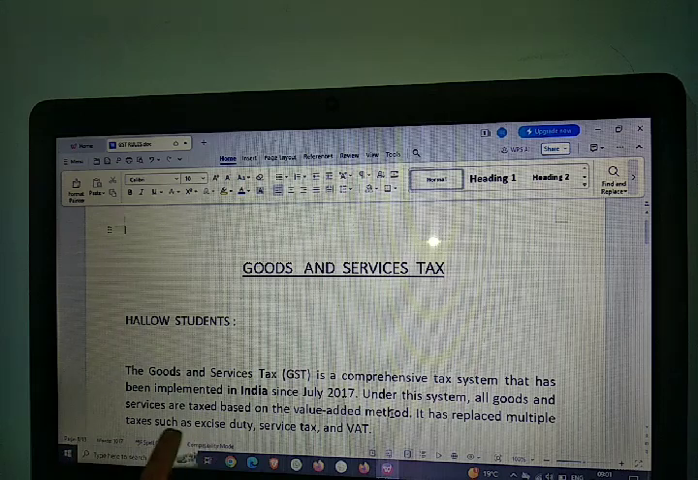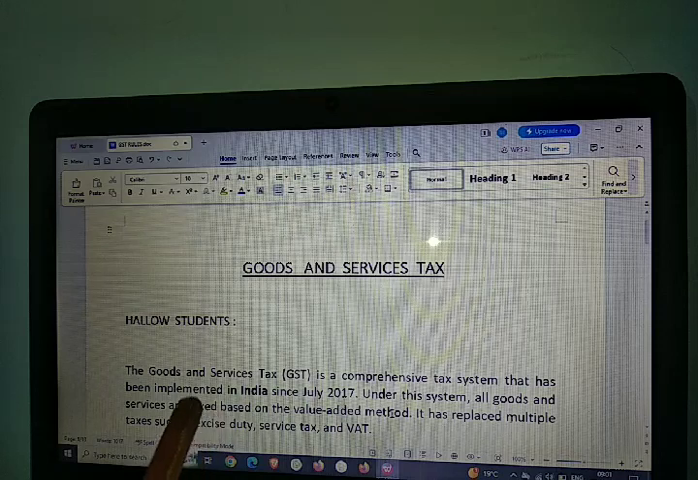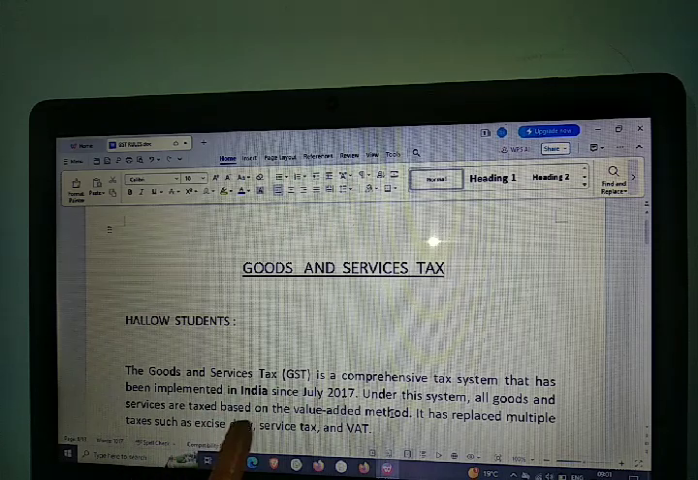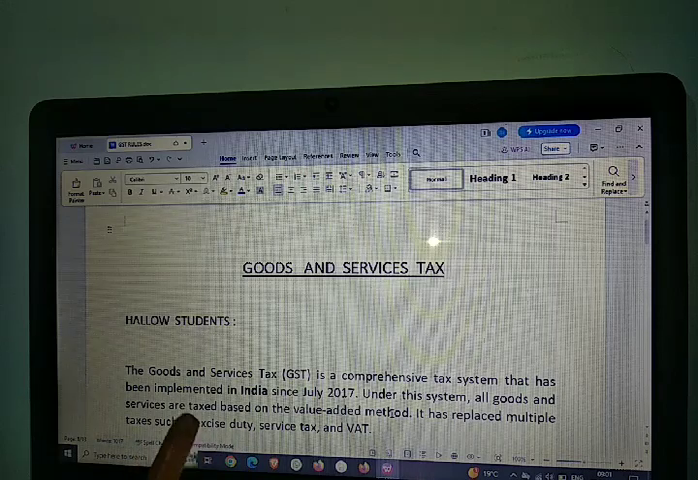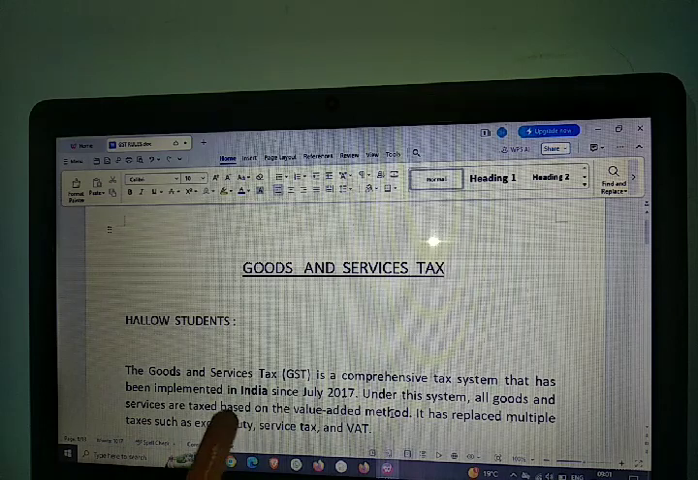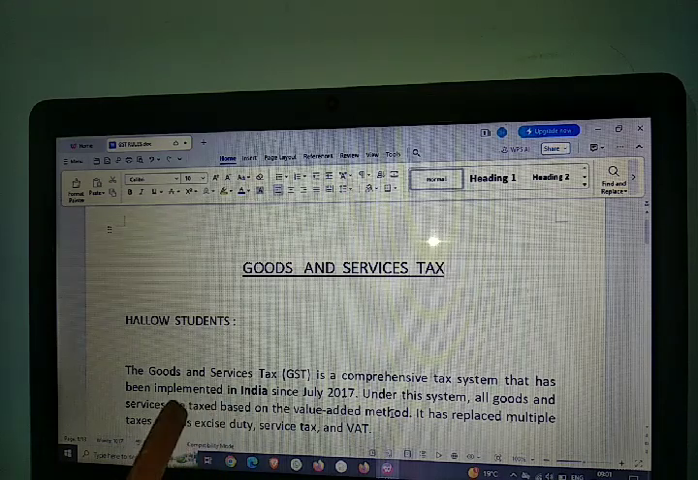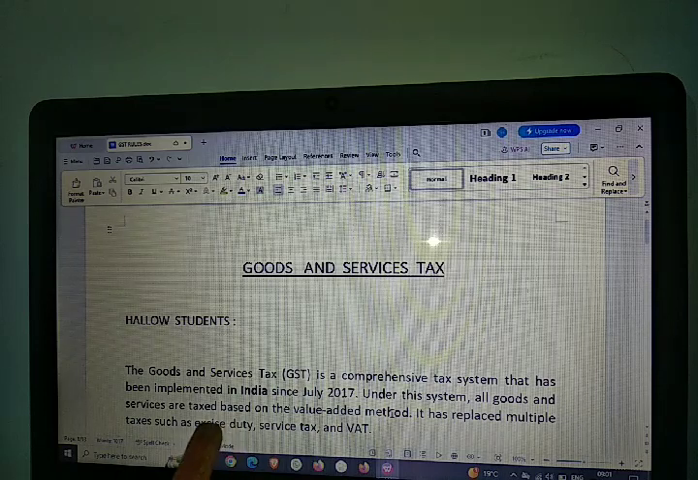Hello students, today we will be discussing indirect tax. You see that there are two types of tax structure. One is direct tax, another is indirect tax. Direct taxes are income tax, which is paid by individuals, corporates, business organizations and different organizations.